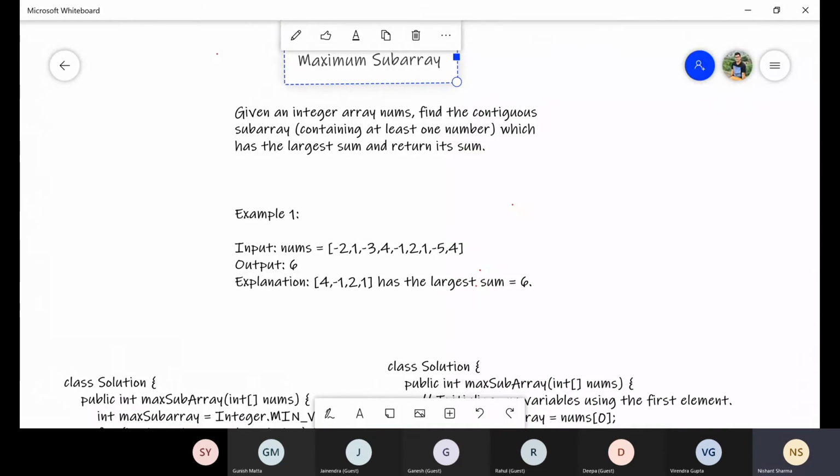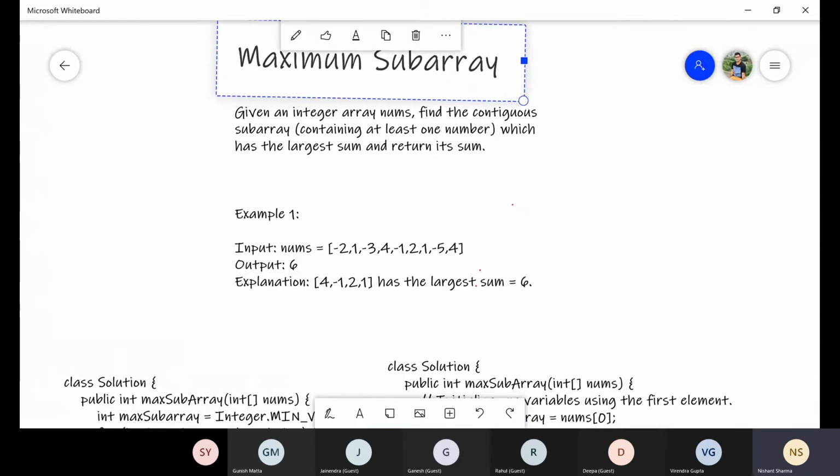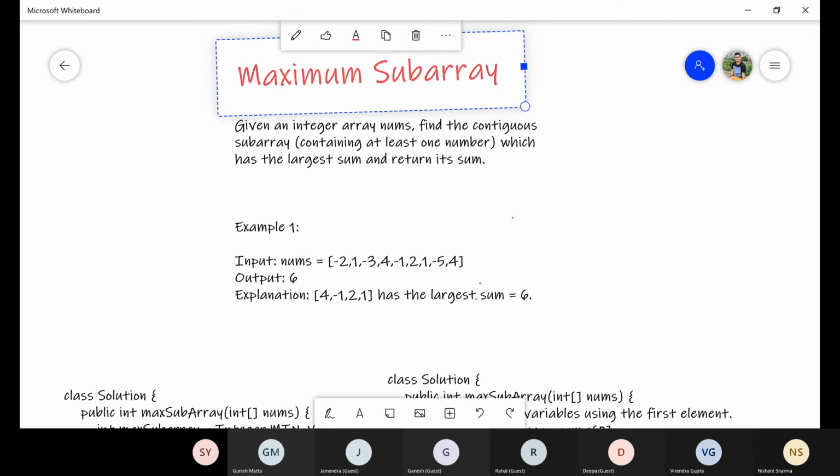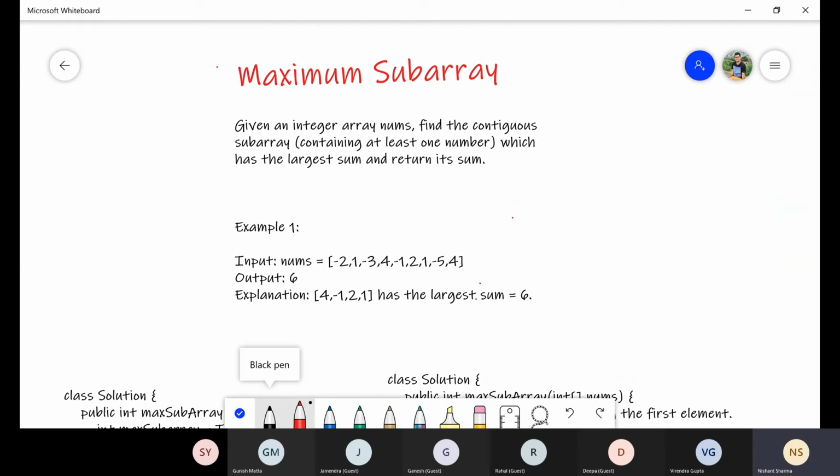So the problem is maximum subarray, and I have covered this problem in an earlier session also. The problem statement says find out the continuous subarray whose sum is the largest sum. So for example, take this input: -2, 1, -3, 4, -1. We try to find out the maximum sum.